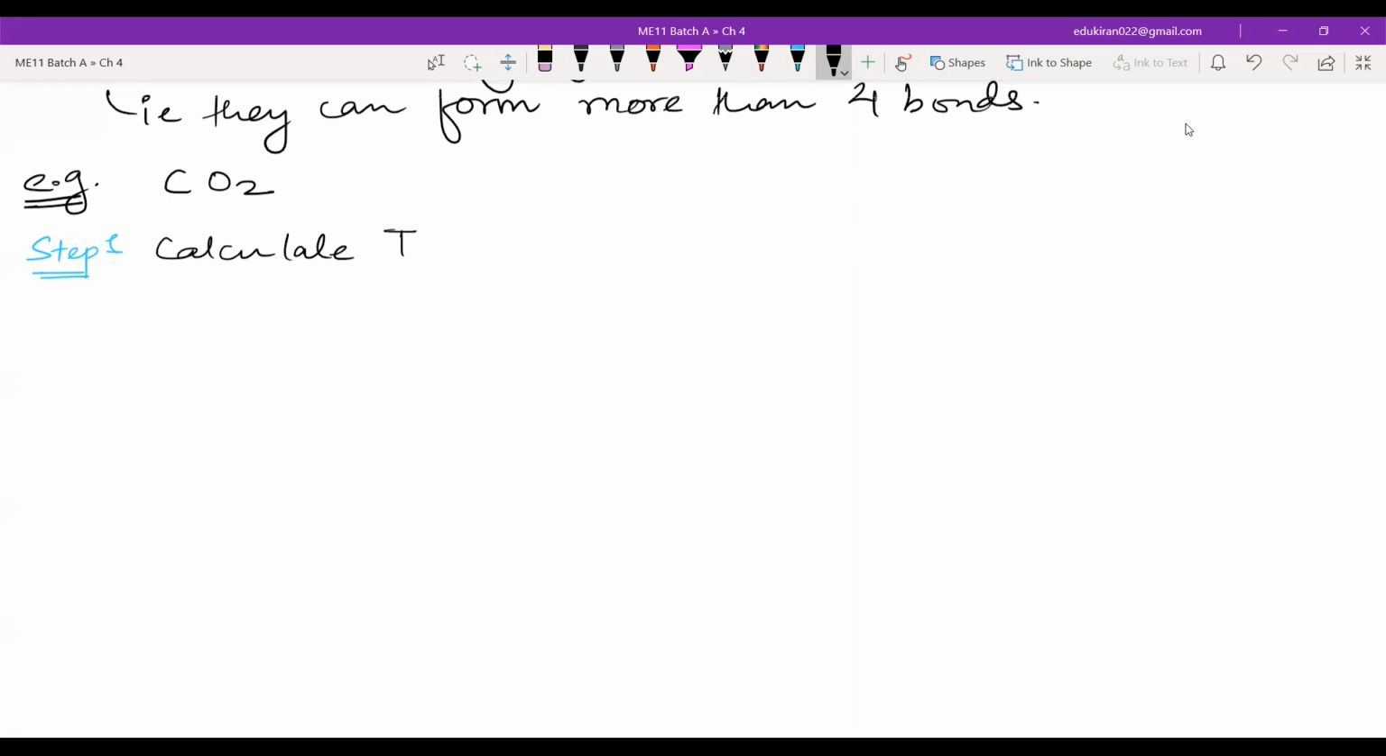Step 1: Calculate total valence electron. Total valence electron, TVE. Okay. You remember it like this. Calculate total valence electron. So we have carbon. Carbon has how many valence electrons? How many valence electrons in carbon?